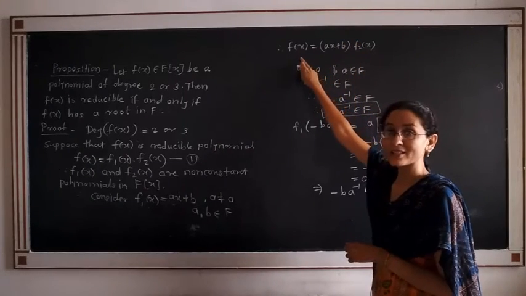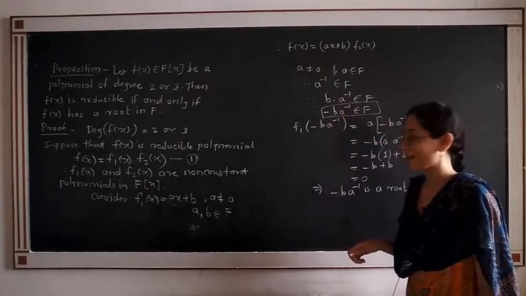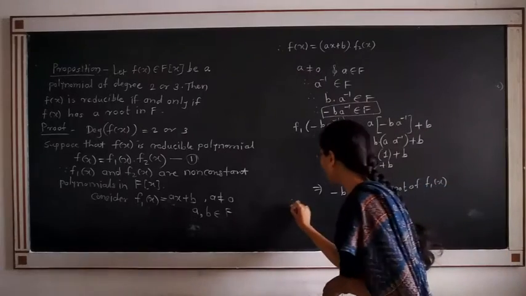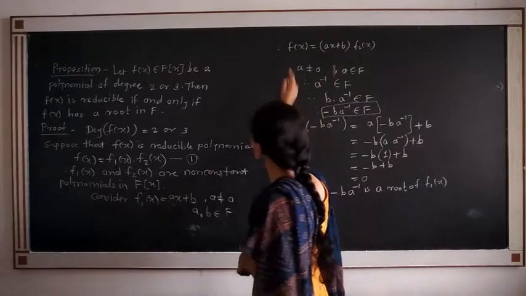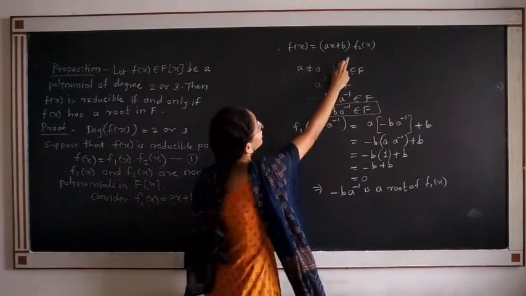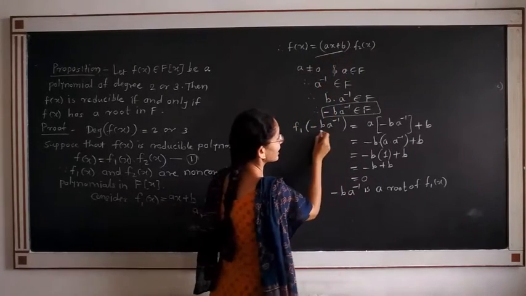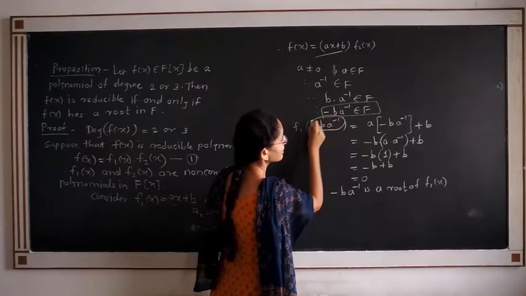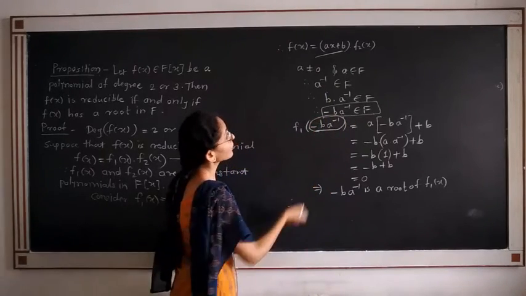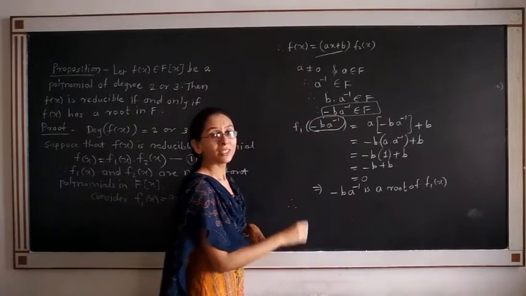Therefore, f(x) has a root in F. As f(x) is equal to ax plus b into f2(x), and ax plus b has a root, namely minus b A inverse in F, therefore f(x) also has a root in F.